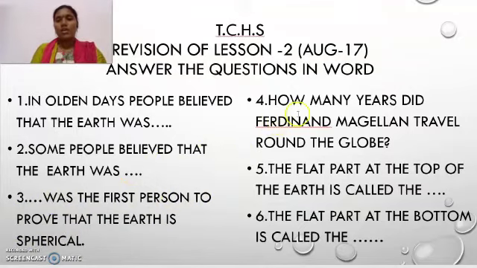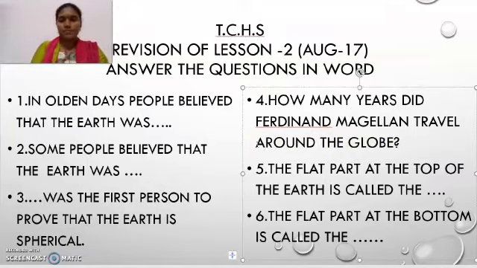Now, fourth question. How many years did Ferdinand Magellan travel around the globe? Here you need to write the number of years. I told you that in the 15th century he started his journey with the crew. He sailed and came back to the same place after a few years.